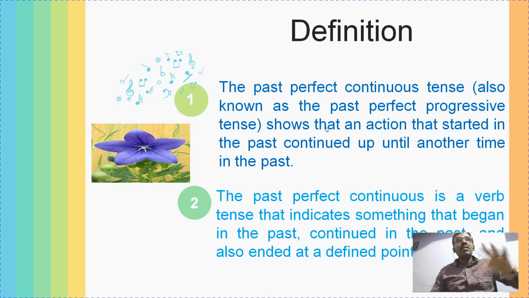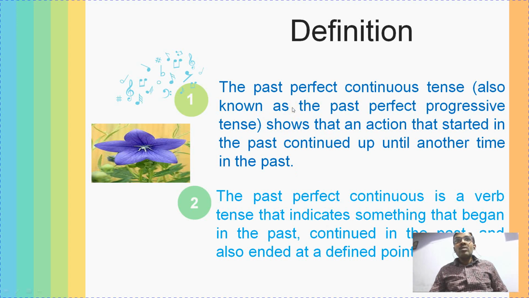It had continued for a short or a long period of time in the past, right? So the past perfect continuous tense is one kind of verb tense that indicates something that began in the past, continued in the past, and also ended in the past. Began means initiated in the past, and continued in the past, and had ended in the past. So that is what we are going to discuss about past perfect continuous tense.